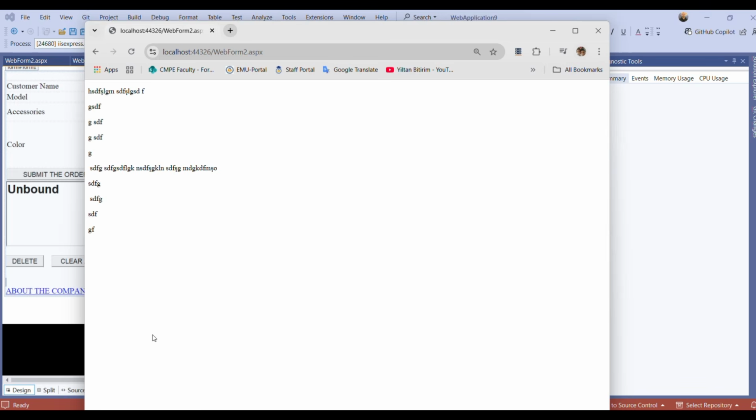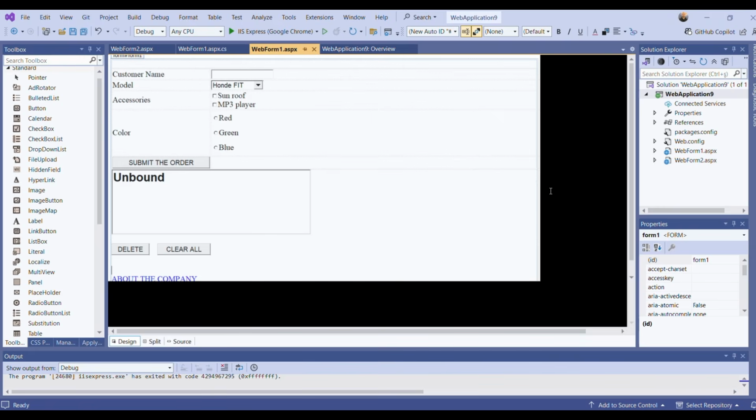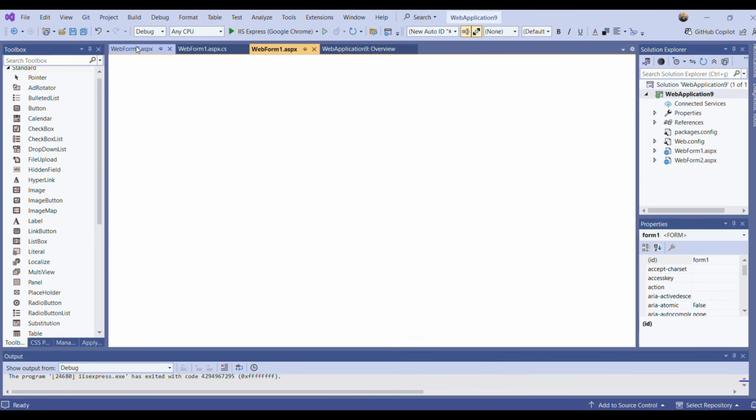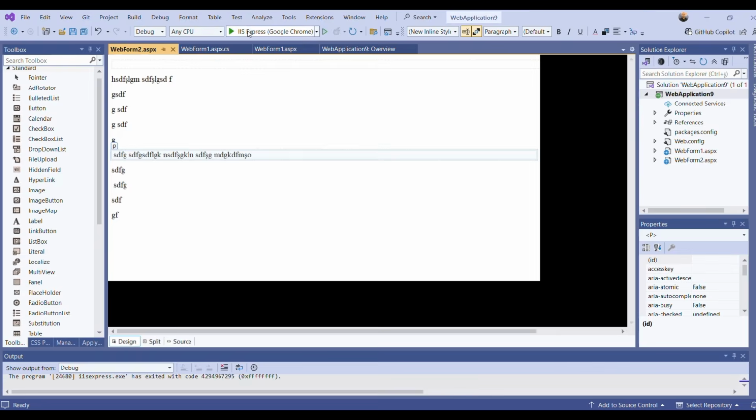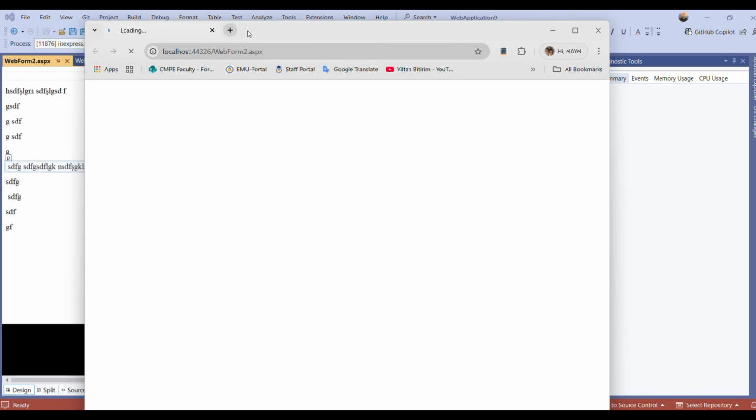And the final thing that I want to tell you, friends: I added one more form into my project. We may have many forms. So when I focus on web form 2 and run the project, web form 2 comes. But this is not my main page. My main page is web form 1.